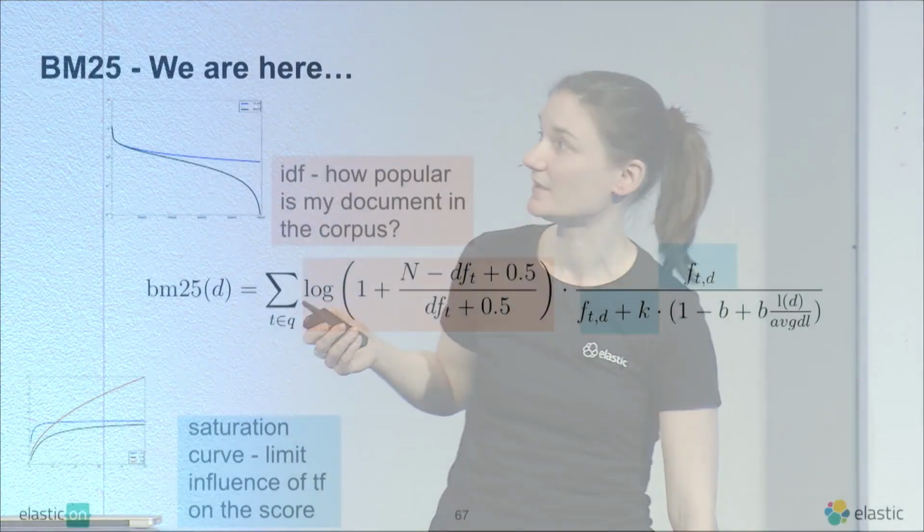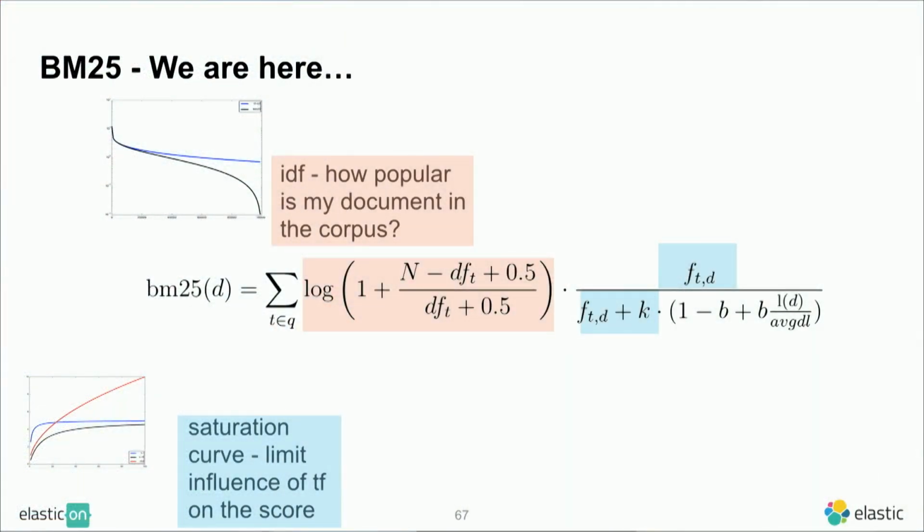All right, so to go back to the equation that we saw before, this first part was IDF, and now what we did was actually the second part here, the blue thing. That's the saturation curve, and this limits the influence of the term frequency on our score.